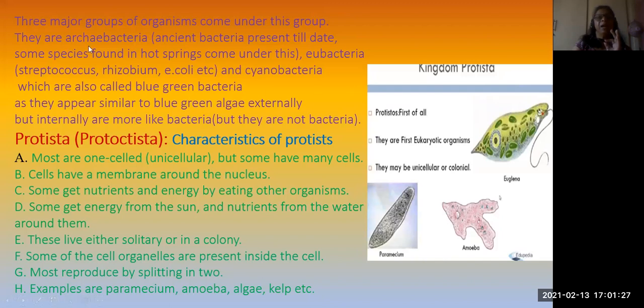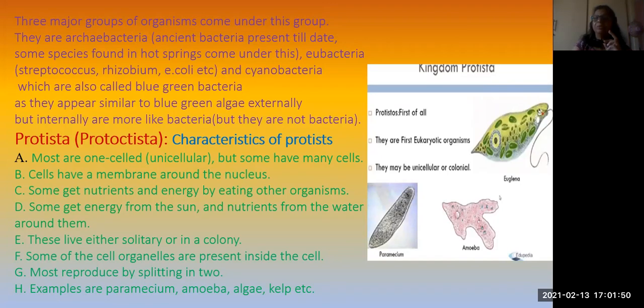Under this group, there are archaebacteria. That means traditionally it is differentiated. Now in this Monera, archaebacteria are present, which live in hot springs and hot temperatures. Eubacteria are also present, which are the proper bacteria.